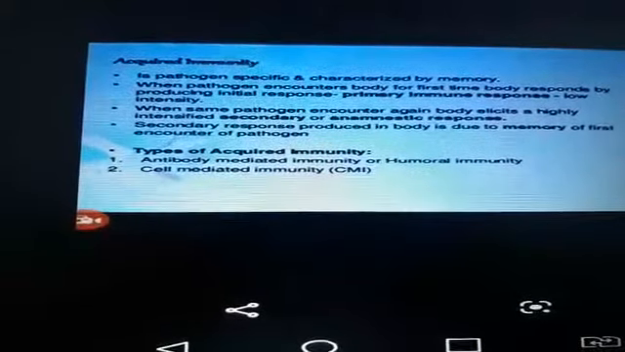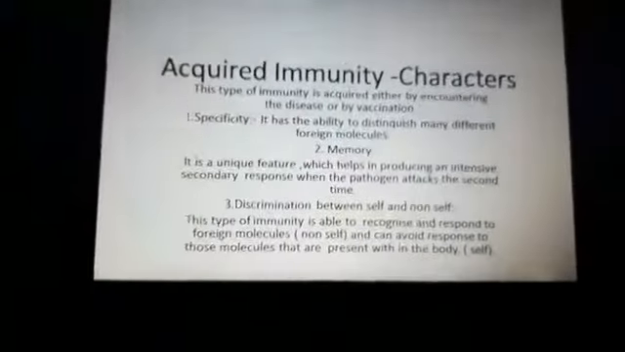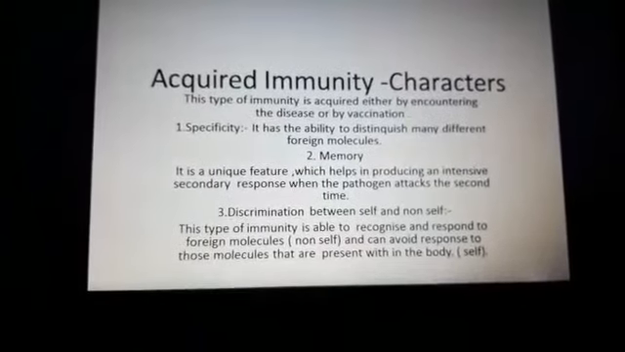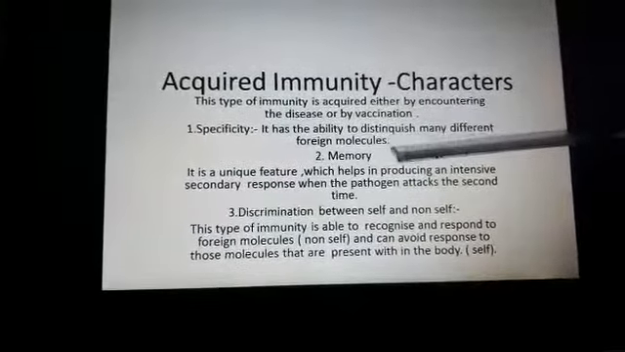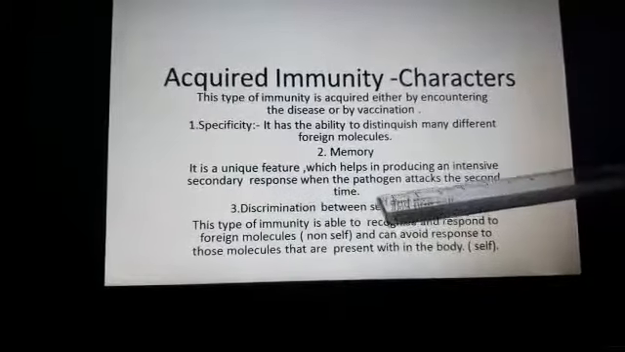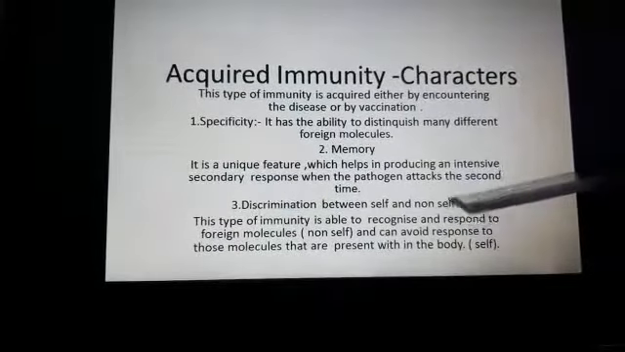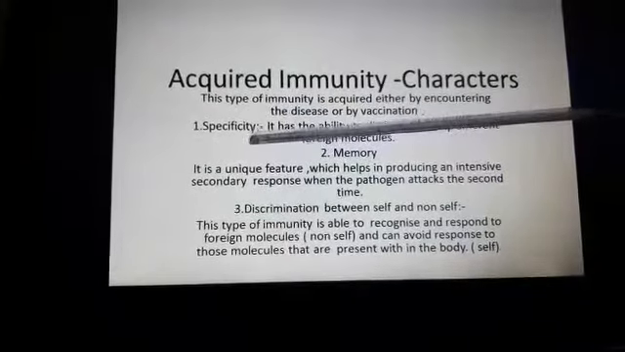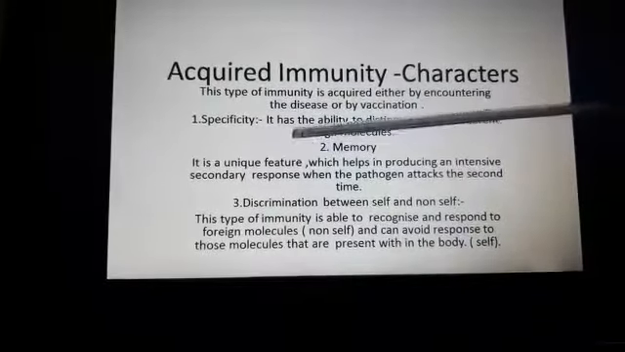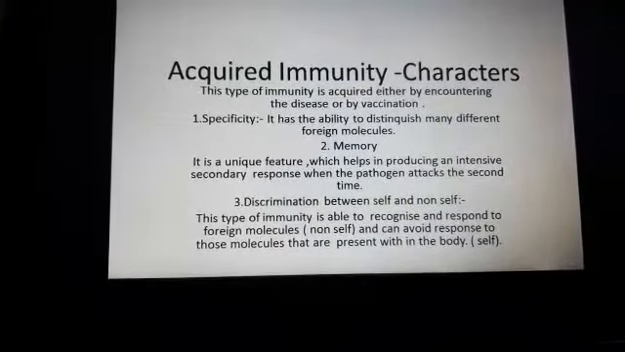Some special characteristic features are present in acquired immunity. Mainly three types of features: one is specificity, the second one is memory, and the third one is discrimination between self and non-self. The first one is specificity. What is the meaning of specificity? Specificity is the ability to distinguish many different foreign molecules.